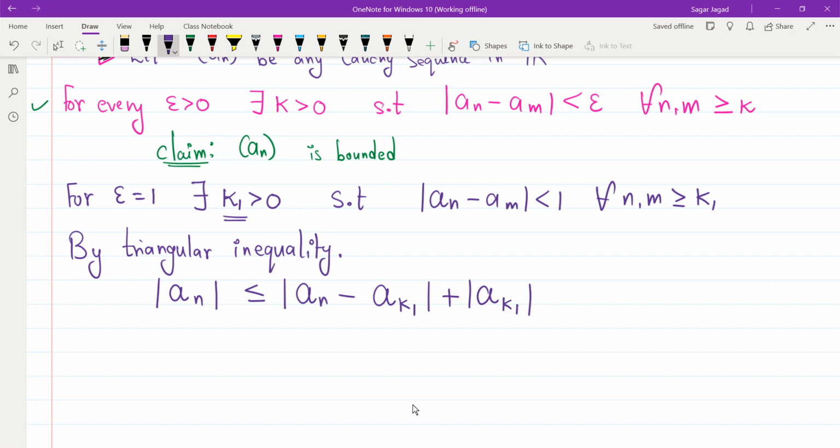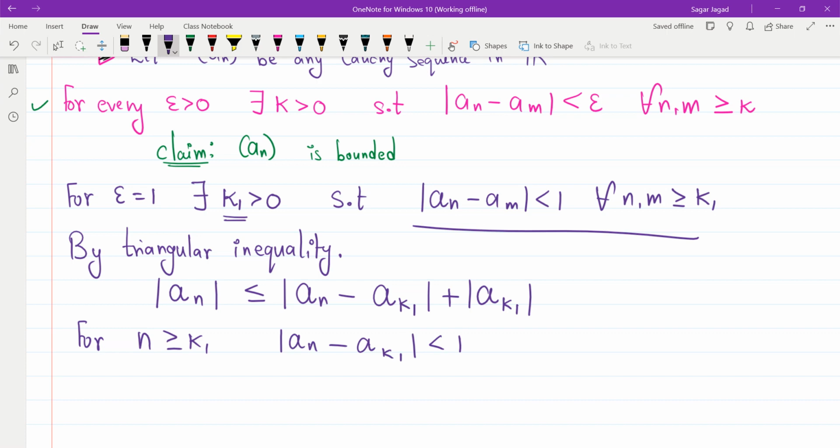Correct? So this is true by triangular inequality. Also, for n greater than or equal to k1, I know that the mod of a_n minus a_k1 would be less than 1 by using this. Therefore, the mod of a_n is less than 1 plus the mod of a_k1, and this is true for all n greater than or equal to k1.